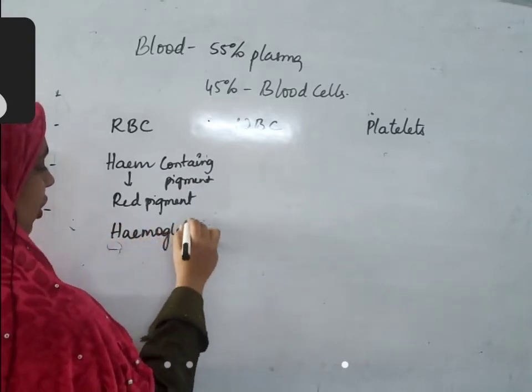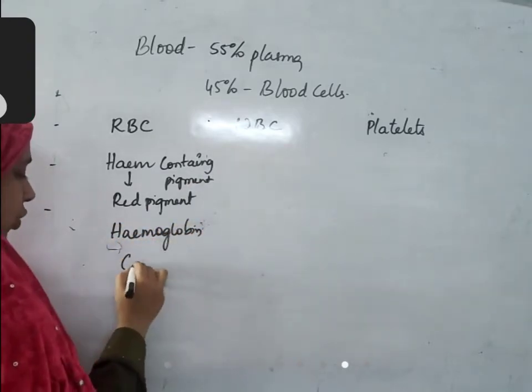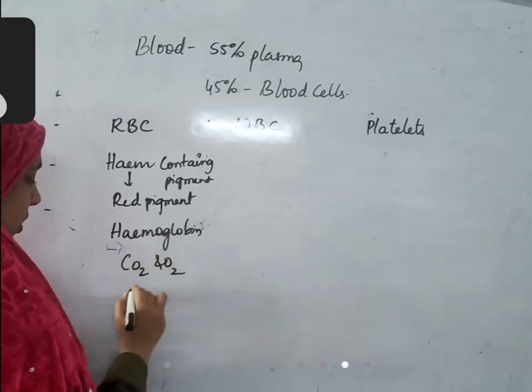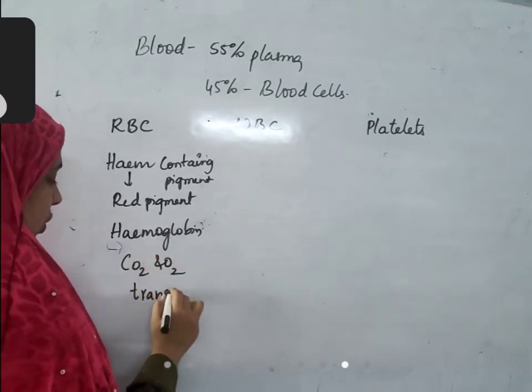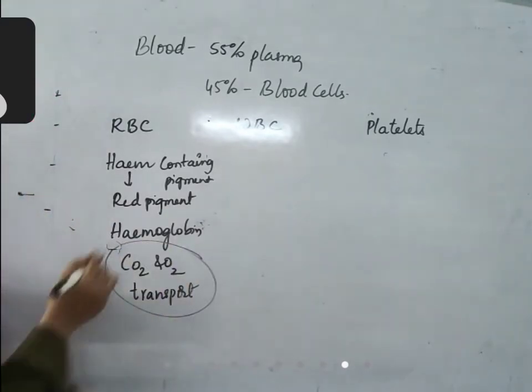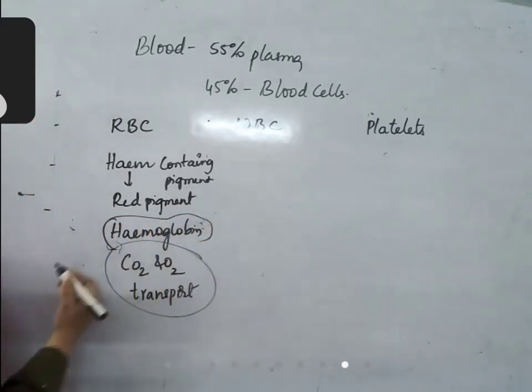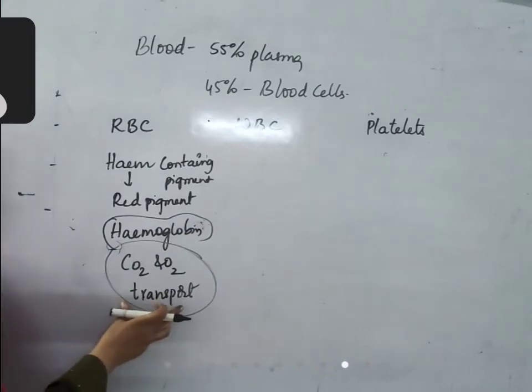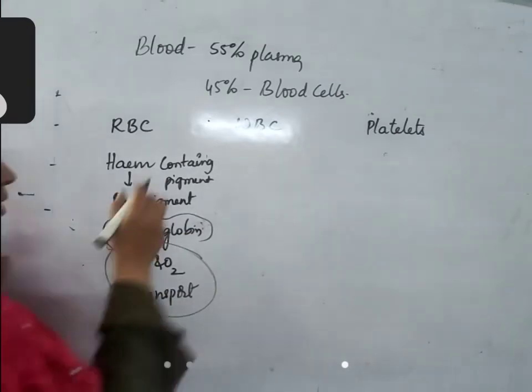Hemoglobin is very important for carbon dioxide and oxygen transport. So the main function of RBC is this. Because of the presence of hemoglobin in the RBC cells, it is able to transport carbon dioxide and oxygen.